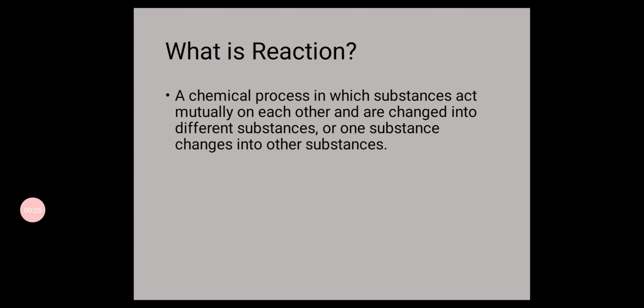A chemical process in which substances act mutually on each other and are changed into different substances, or one substance is changed into another substance. Simply we can say that a chemical reaction is a process in which one or two or more substances act on each other mutually to form a different product. Such a process is called a reaction.